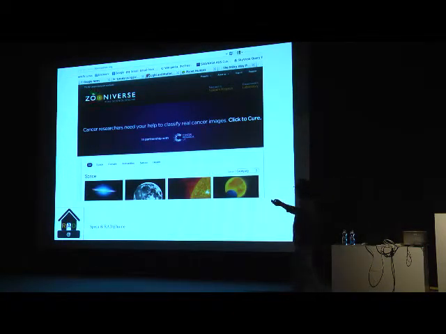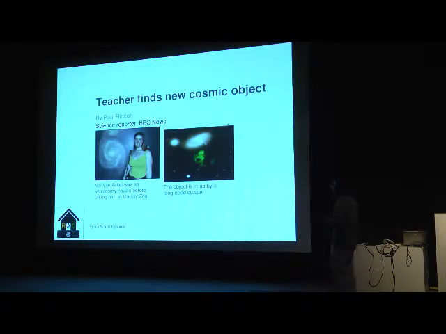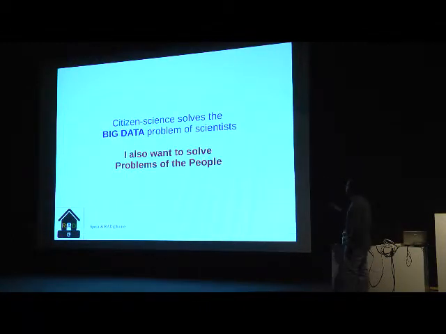And many people, if I want, this is the example which gives me the confidence to go ahead. That is the Zooniverse project. 800,000 people are involved. So can I do the same? I don't quite like this way. My problem is that she is getting famous, she is getting a boost in life, and let that spread to many poor people. Citizen science solves the big data problem of scientists, but I want to solve the problem of the people as well.